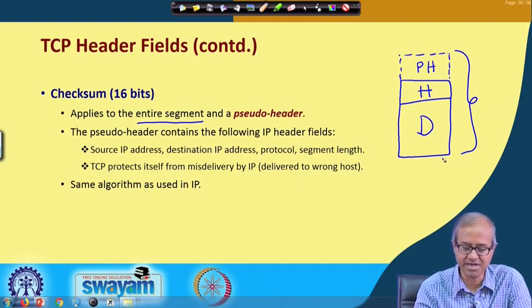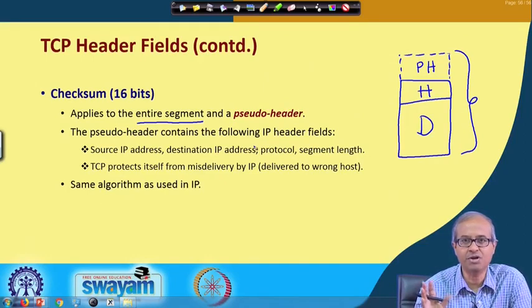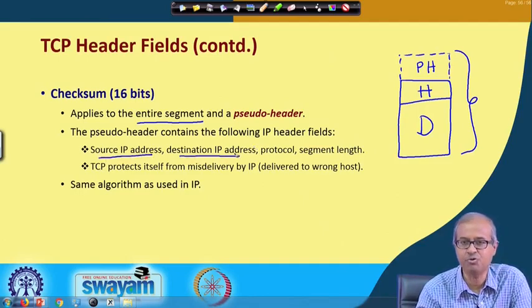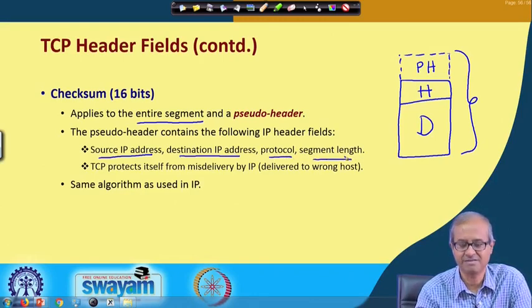What does this pseudo header contain? The pseudo header borrows some of the fields from the underlying IP. That is not strictly part of the TCP header, but it borrows something from IP, like the source IP address, the destination IP address, which protocol it is using, TCP or UDP, and what the length is.